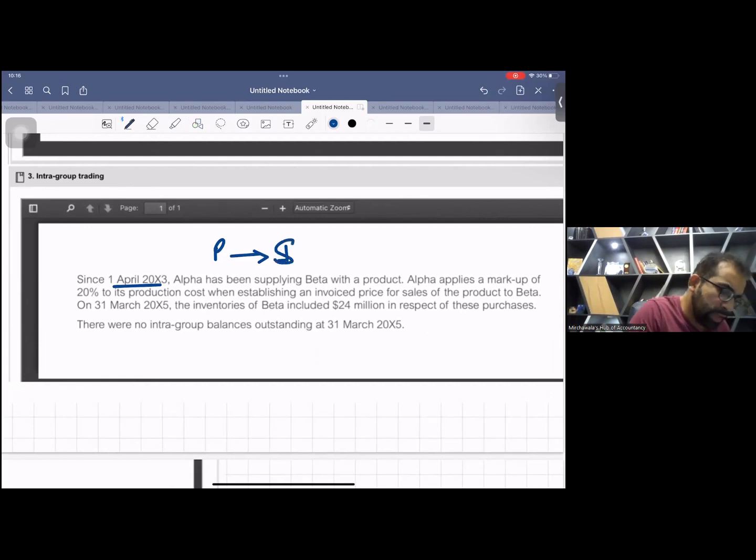That means P2S sale. Okay. Alpha has been supplying Beta with a product. Alpha applies a markup of 20%. Markup means profit percentage on cost, to its production cost when establishing an invoice price for sales of the product to Beta. On 31st March X5, the inventories of Beta include 24 million in respect of these purchases.